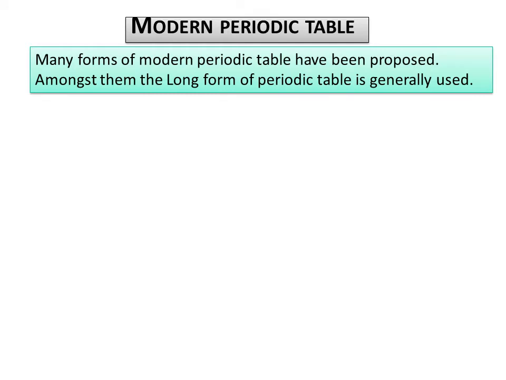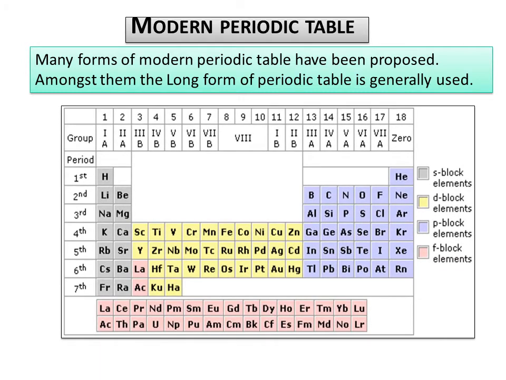Modern periodic table. Many forms of the modern periodic table have been proposed, and amongst them, the long form of the periodic table is generally used. One such form which is generally used is this one.